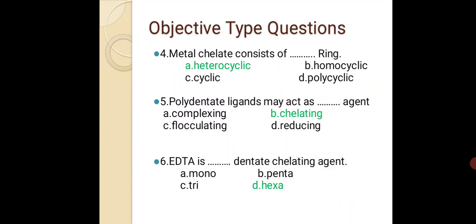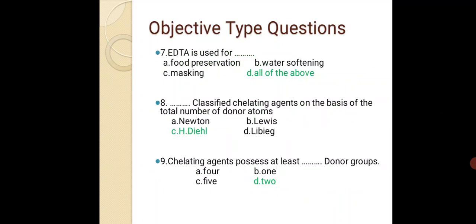6th, EDTA is blank dentate chelating agent. A monodentate, B pentadentate, C tridentate, D hexadentate. Ethylene diamine tetraacetic acid is the hexadentate chelating agent. Then 7, EDTA is used for option A, food preservation, B, water softening, C, masking, D, all of above. This is the application of EDTA, ethylene diamine tetraacetic acid.